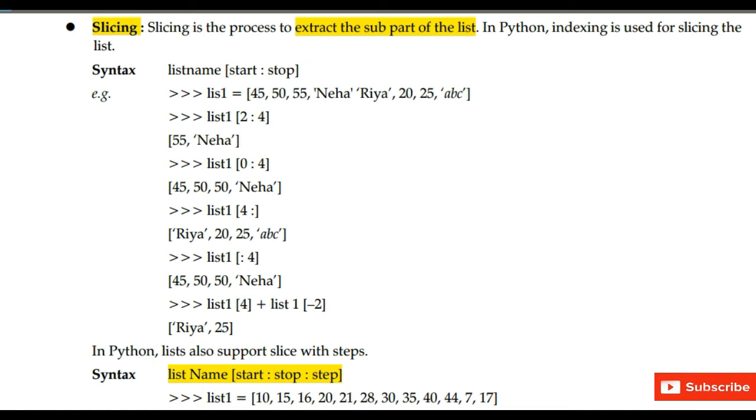Index value 0 represents 45. So 45 will be displayed. Index value 1 represents 50. So 50 will be displayed. Index value 2 represents 55. So 55 will be displayed. Index value 3 represents Neha. So Neha will be displayed.